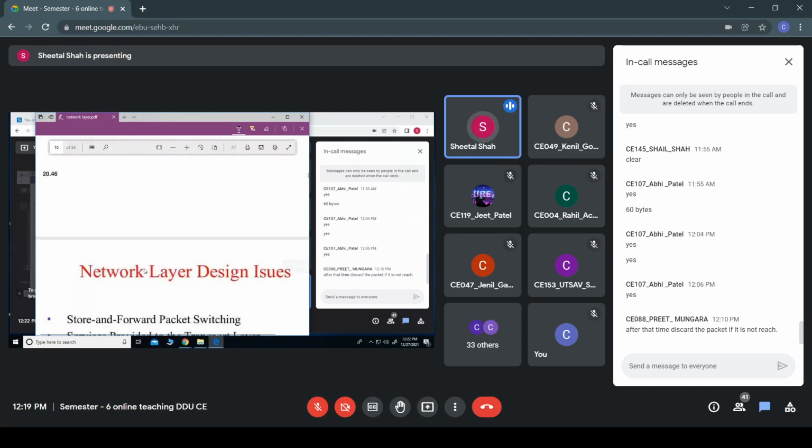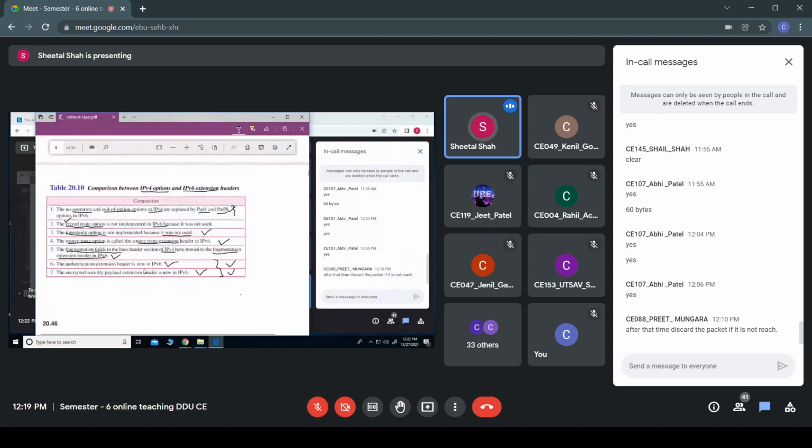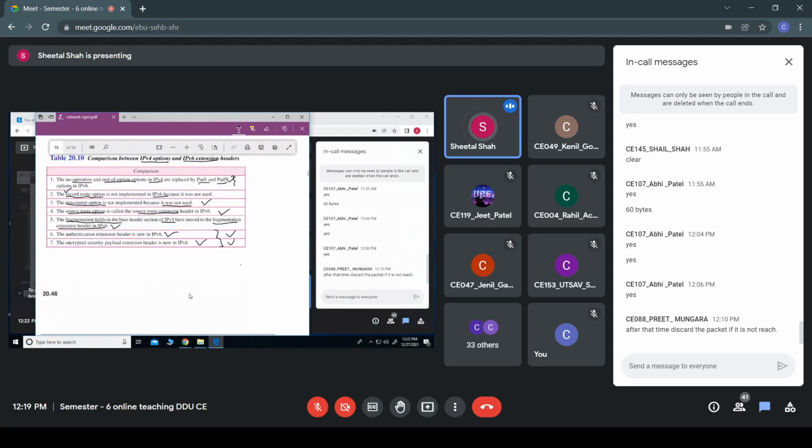Okay. So this is about the IPv6 header and its working. Hope everyone is clear with this. Hello. Any doubts in this? This was the comparison of IPv4 and IPv6.